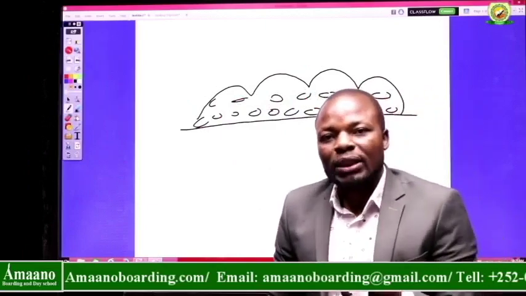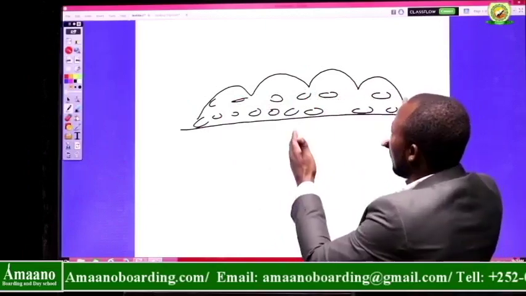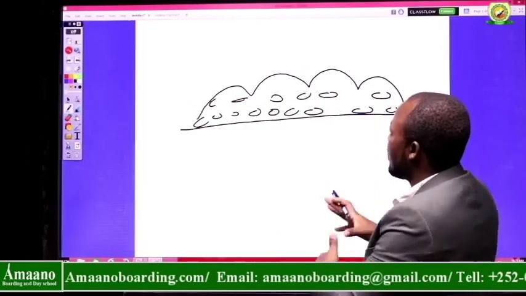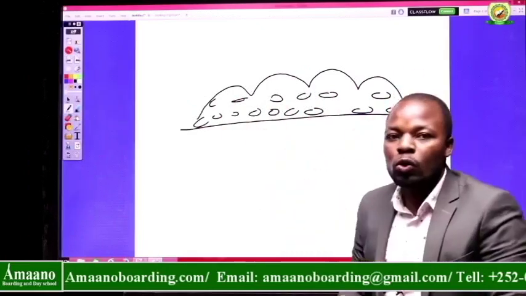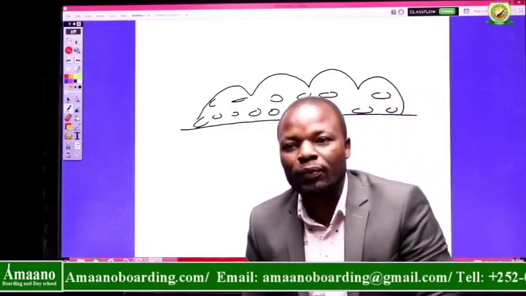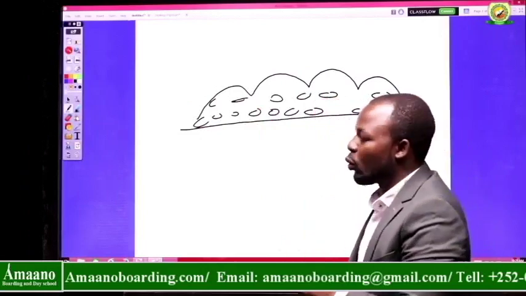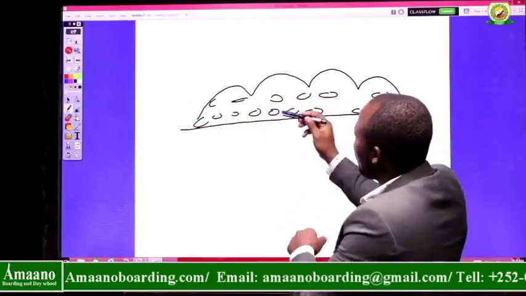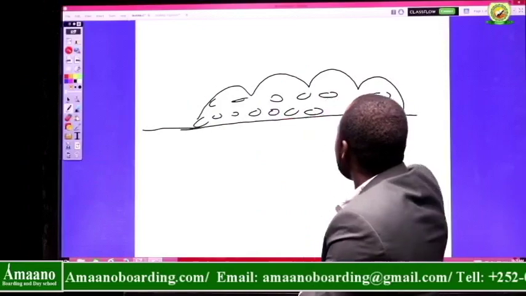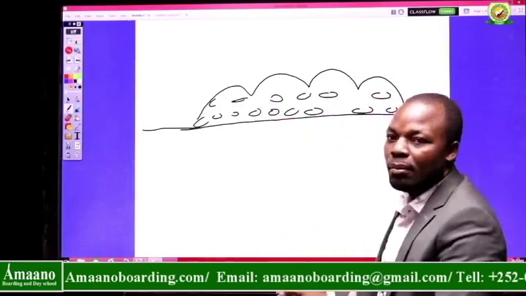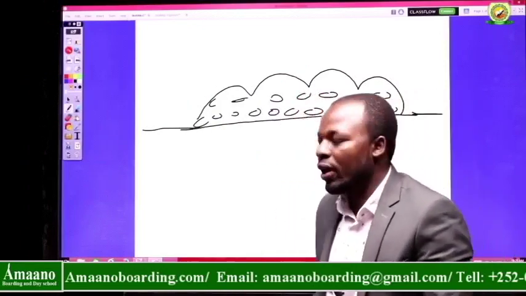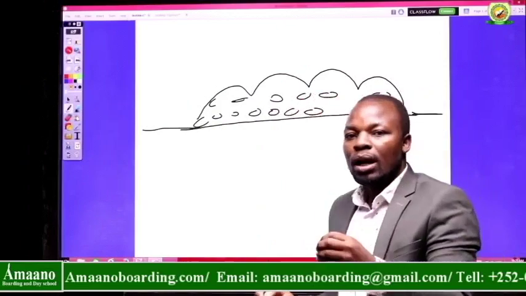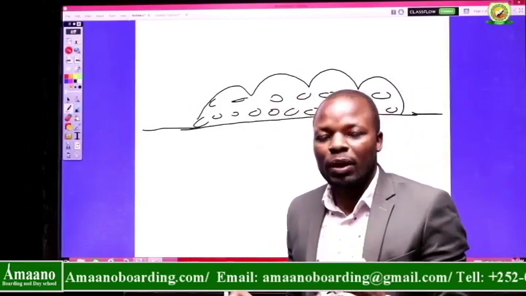Now, what happens is this, that the actual amount of water vapor that this mass of air here can hold is absolute humidity. But here, the atmosphere, as it is just a mass, a mixture of air, can hold a certain maximum amount of water vapor.